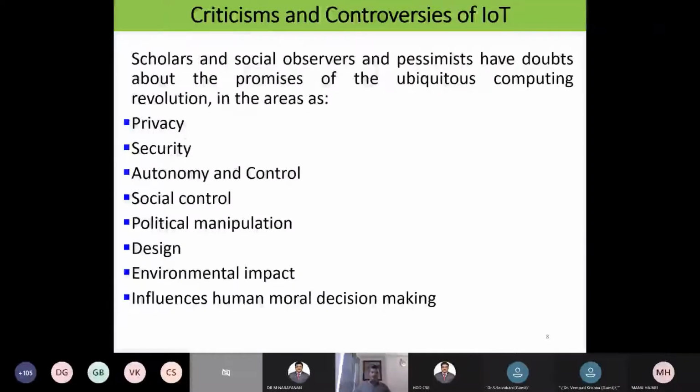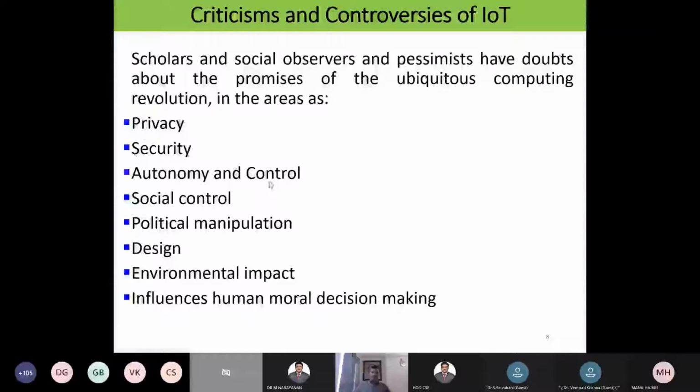Am I losing my privacy or not? Every person requires privacy. And am I getting security or not? Suppose I am moving from one place to another through a toll plaza; it is easy for someone to identify where I am moving, and they can attack. So who is going to give the security?